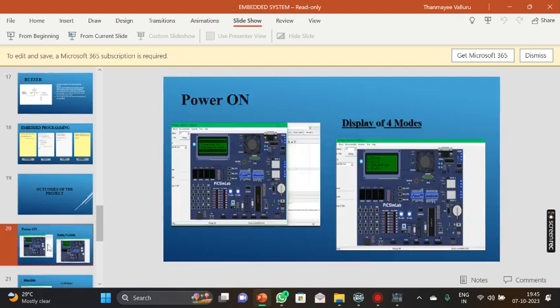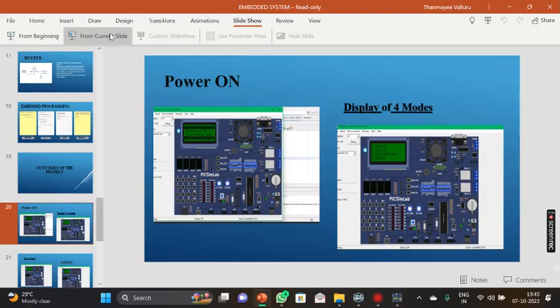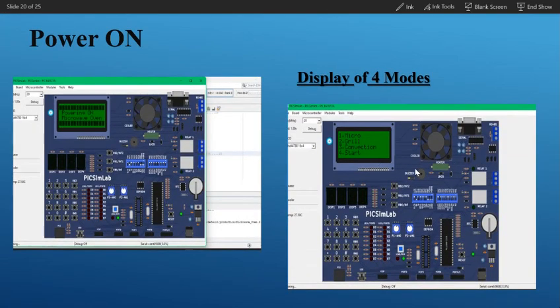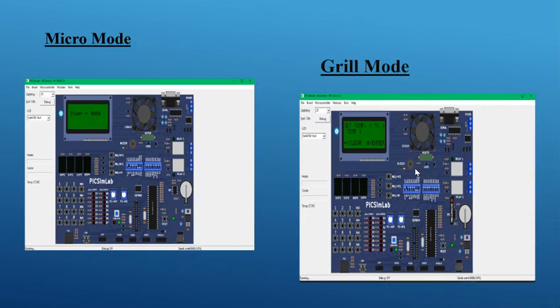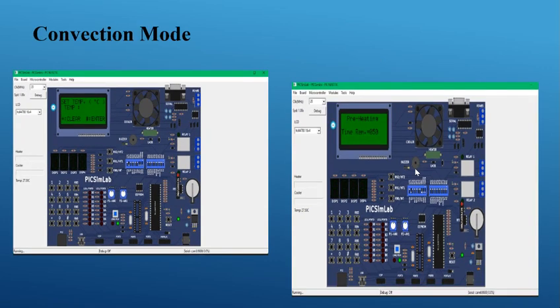So this is how we have seen the power on screen, and it has the following 4 modes: micro mode, grill mode, convention mode, and the start mode, which is followed by 900 watts power. In grill mode, we have to set the temperature and then go for the other mode. In case of convention mode, as the oven is being preheated, it is going to ask you the temperature, and it depends on the requirement, and then you go for the preheating.